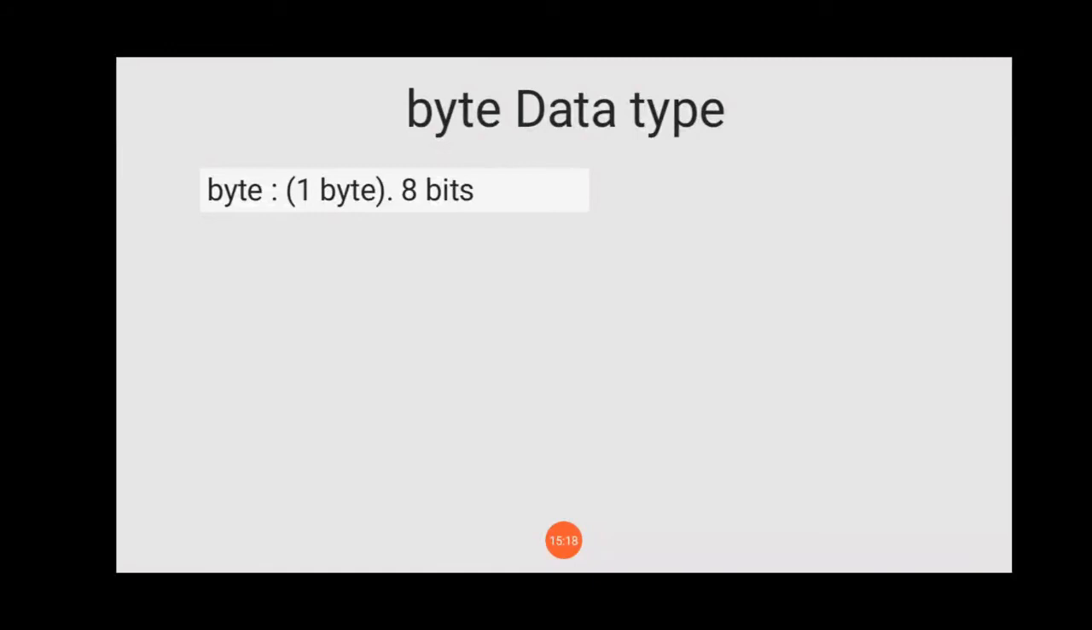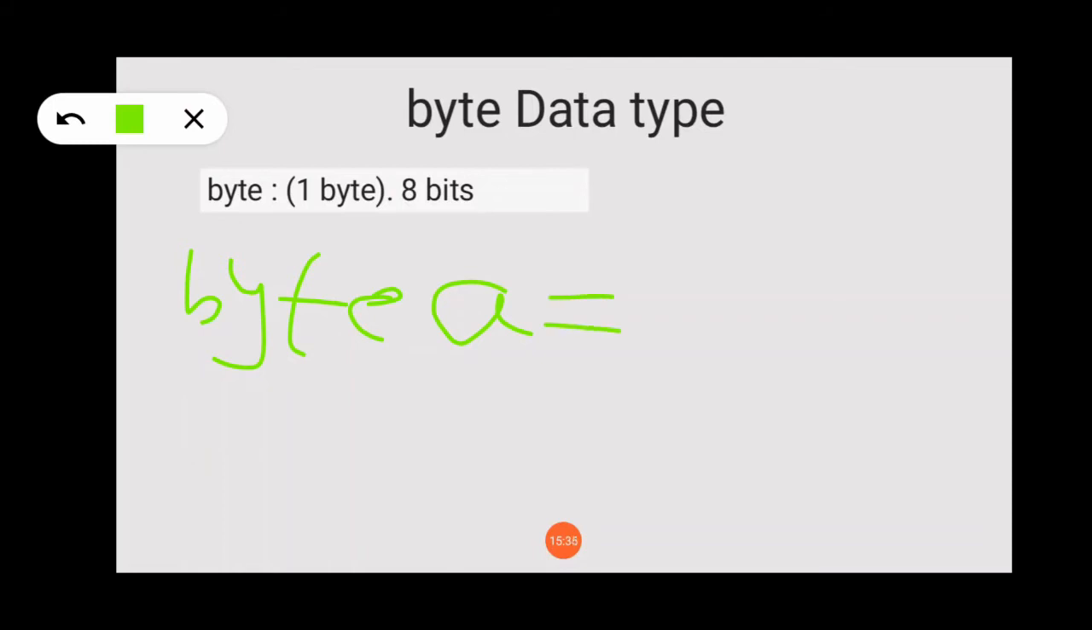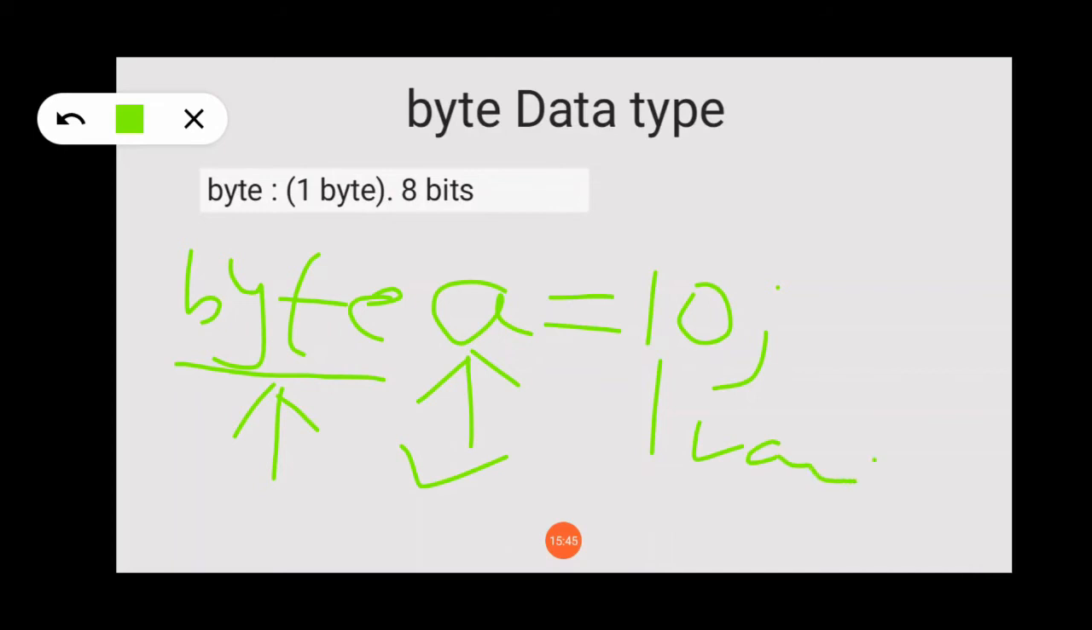1 byte of memory has been allotted. Now understand, when we declare any variable, like if I want to declare a byte type of variable, we will write byte a equals to 10. So what is byte? Byte is a data type. A is a variable. 10 is a value of that variable.